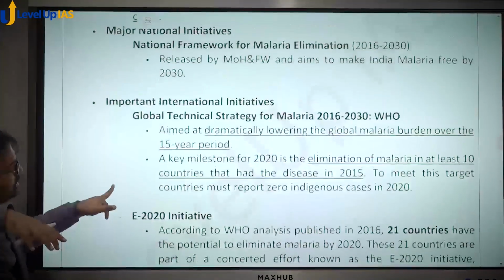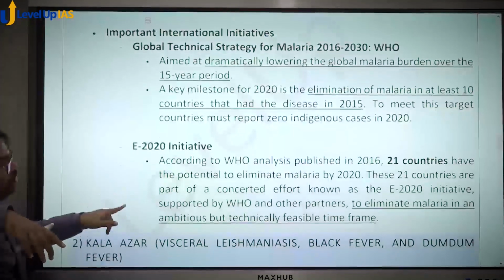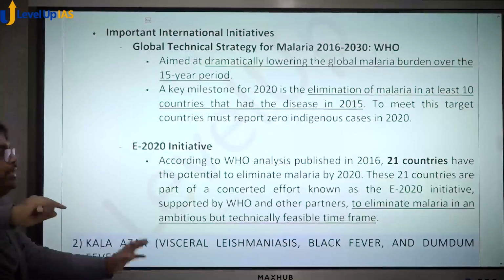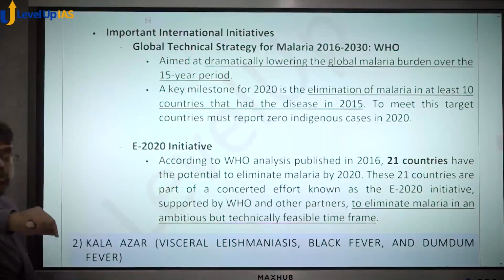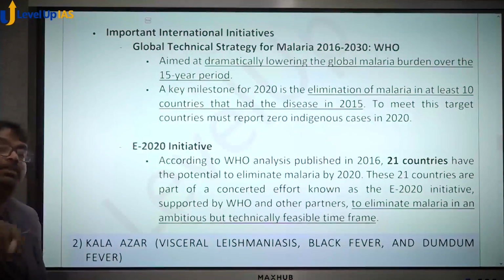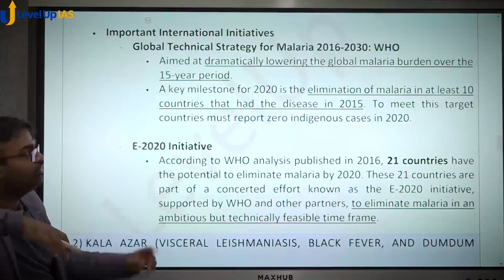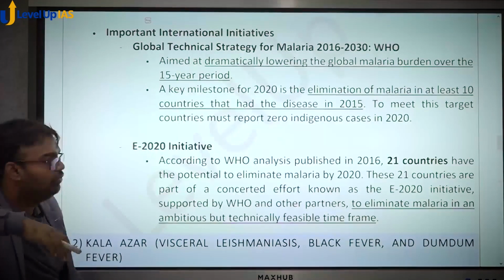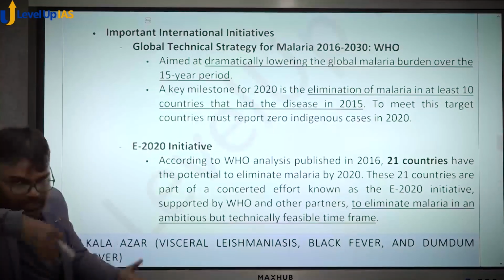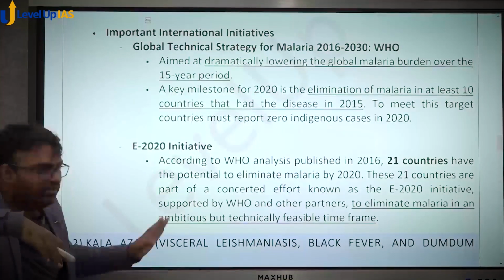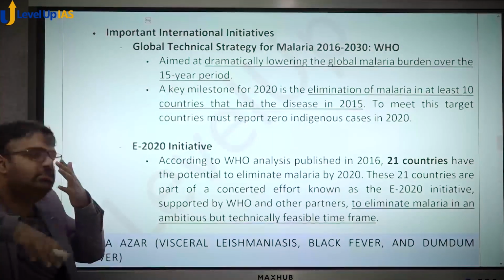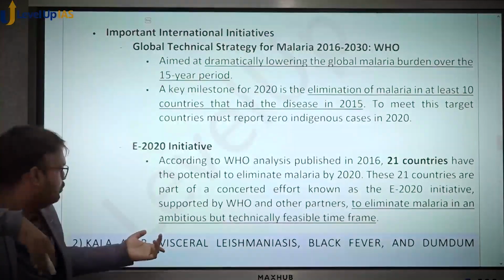And towards this, it has an E2020 initiative also. In 2016, WHO identified that there are 21 countries which have the potential to eliminate malaria by 2020 only, and for them the E2020 initiative was launched, where in those 21 countries the elimination should take place by 2020. This has not been achieved. In some countries this elimination has been achieved, but not in all the 21 countries.